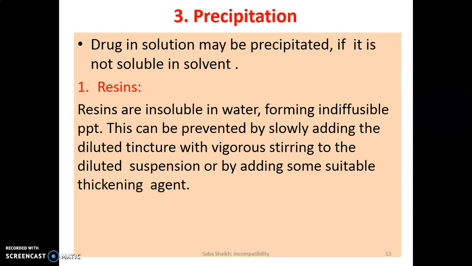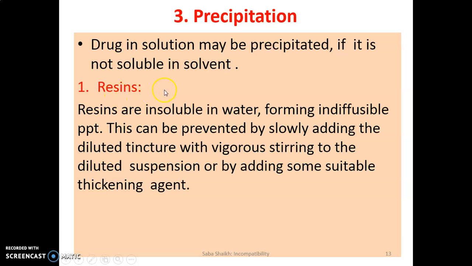First is resins. Resins are insoluble in water and they form an indiffusible precipitate. This can be prevented by slowly adding the diluted tinctures with vigorous stirring to the diluted suspension or by adding some suitable thickening agent. It means whenever you have resins as a drug in your preparation, they are precipitated in the presence of water.